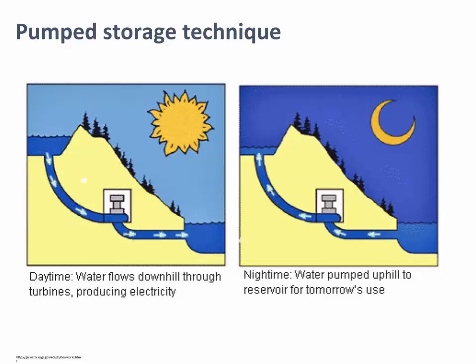The pumped storage approach is when water is pumped from a low reservoir to a high reservoir and flows downward through a turbine. The water is typically pumped up to the high reservoir when demand for power and electricity prices are low, such as during the nighttime. Then when demand and prices are high, water is allowed to flow downhill through the turbine to create electricity. This would likely be during the daytime. The pumped storage approach can help to even out power supply when paired with intermittent sources like solar and wind power.